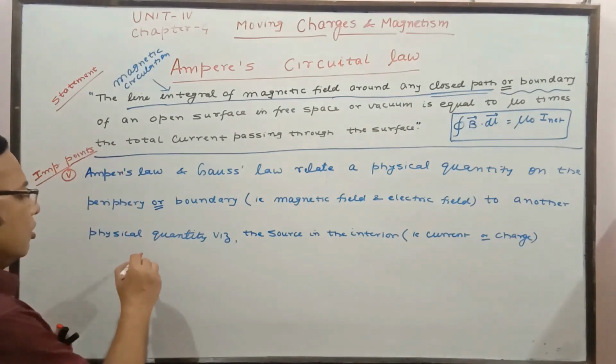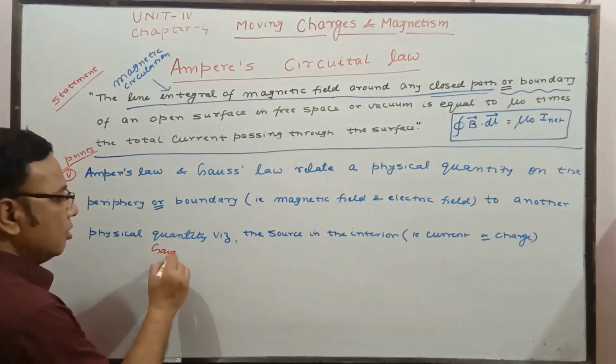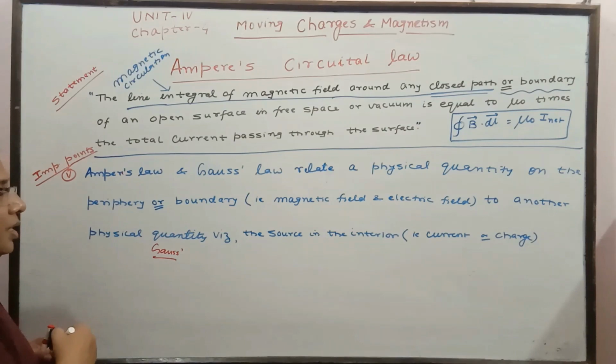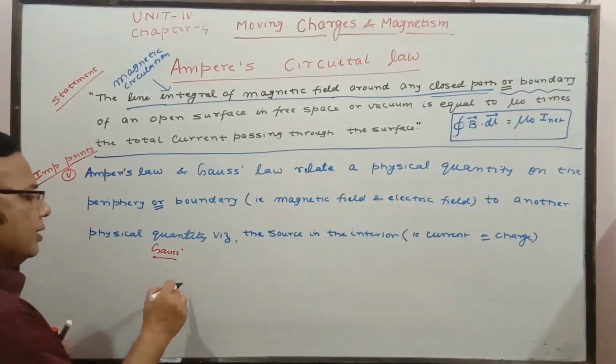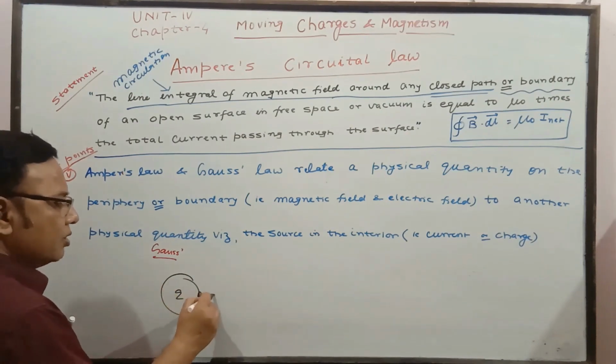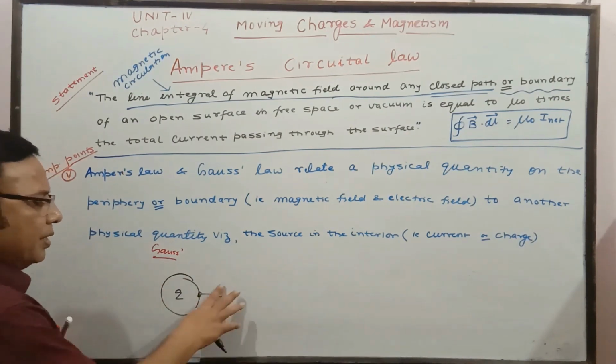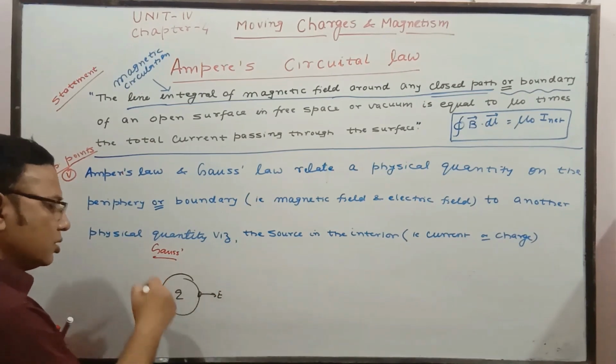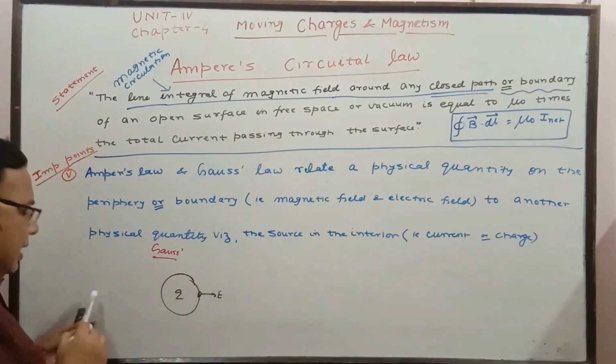So in Gauss's law, if you see what we have, suppose for any sphere, if charge Q is enclosed, we are going to find out the electric field at the periphery, in the closed boundary or closed surface we were using.